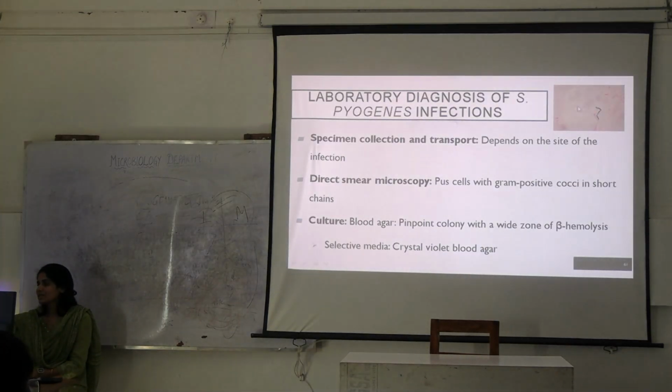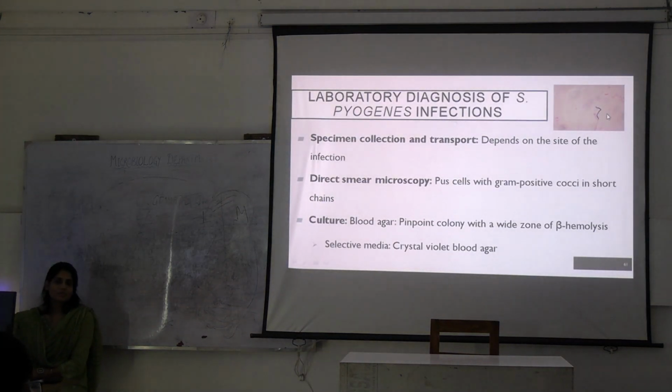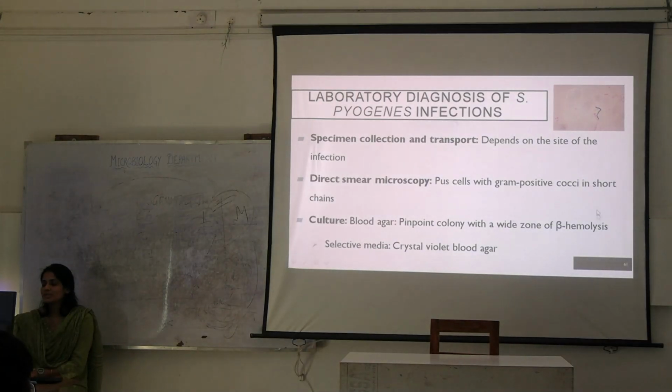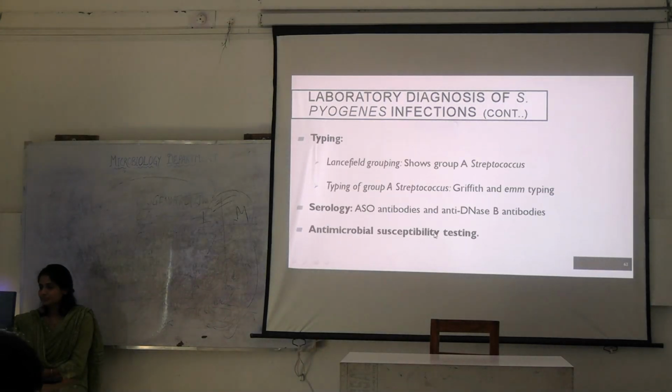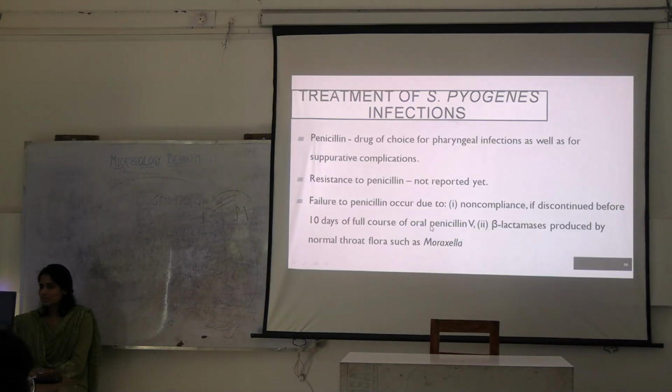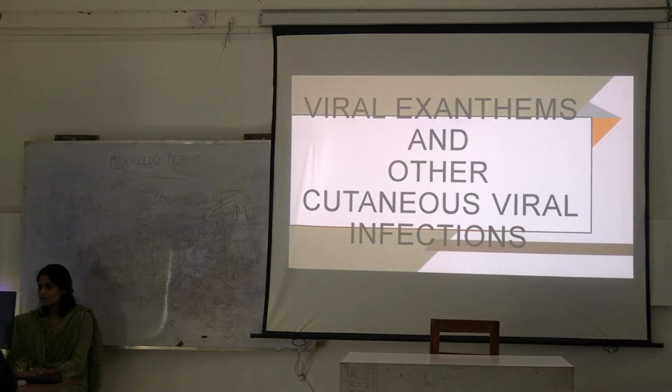This is how you see a streptococcal species under microscopy. Gram-positive cocci in chains, which could be short or long chains. In blood agar, a pinpoint colony with a wide zone of beta hemolysis. In which case? In case of pyogenes and agalactiae. Okay. You know almost all of this, we have studied this before.